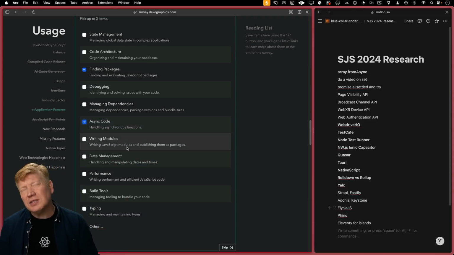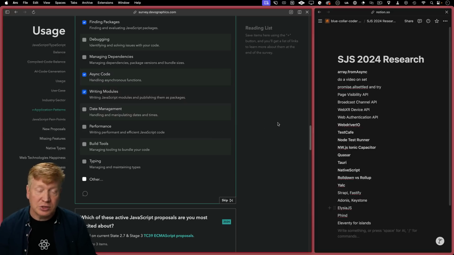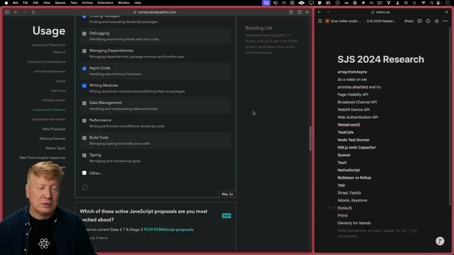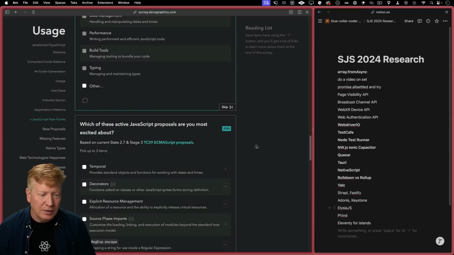Why? Async code. Yeah. And I think that's because things like map and forEach and reduce, although you can do the reduce async hack and do the await in there. But yeah, the map and forEach stuff not handling async code, that's a pain in the butt. And writing modules, yeah, oof, ouch. I would hate to be a library maintainer right now. I know that Mark went through a whole bunch of stuff when it came to Redux and Redux Toolkit, when it came to supporting ESM and all that. Ugh, terrible. If I had one more, I'd probably do typing.